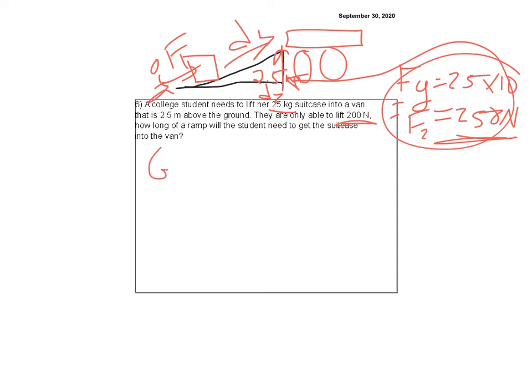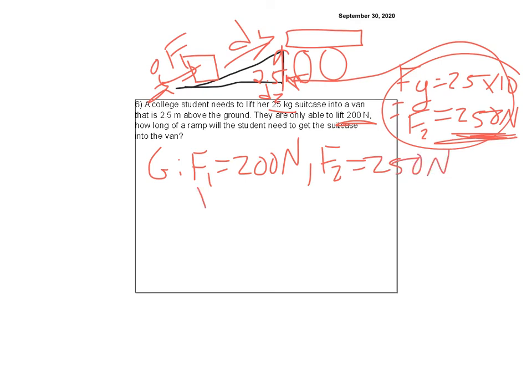All right. So in my givens, F1 is 200 newtons. That's all I can push. And F2 is the 25 kilograms, but changed into newtons. So that's 250 newtons. And D2, that's how high I'm going to lift it, is 2.5 meters. So it's important that you make sure the ones and the twos all match. That's why I wanted to draw the picture. The unknown is how long of a ramp, so D1.